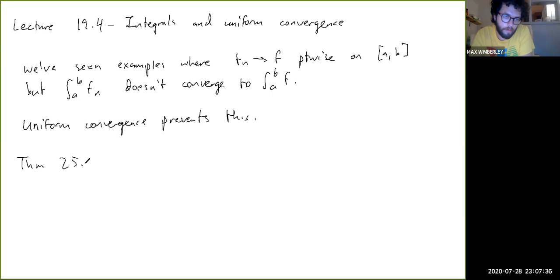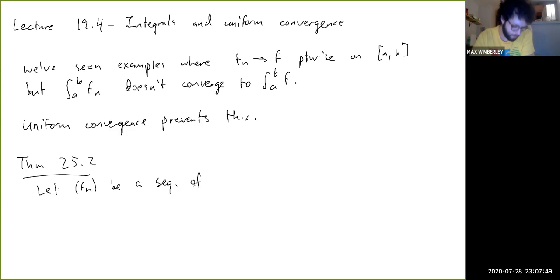Theorem 25.2. So the statement is this: let Fn be a sequence of integrable functions.